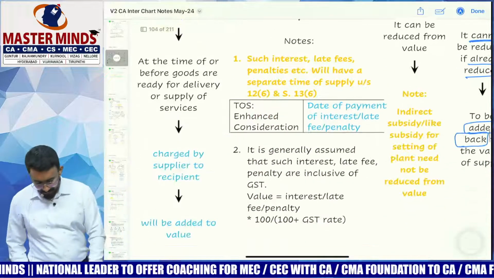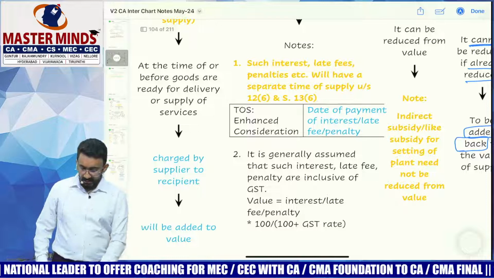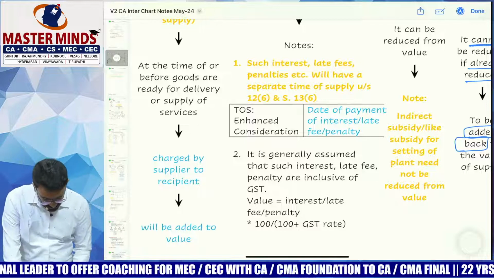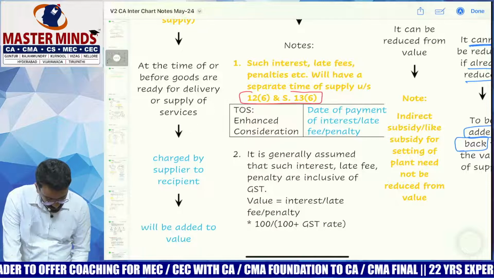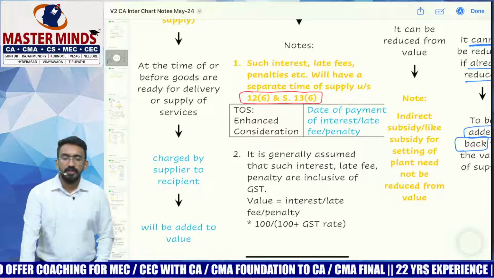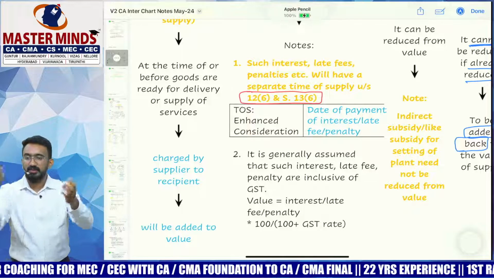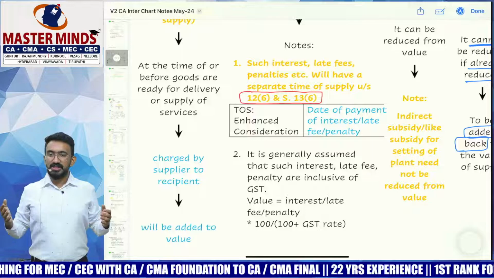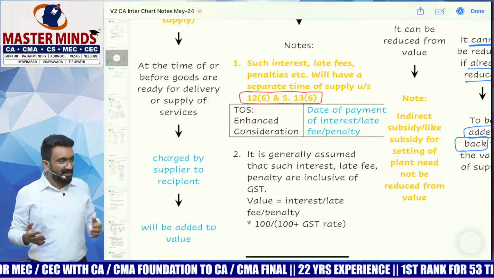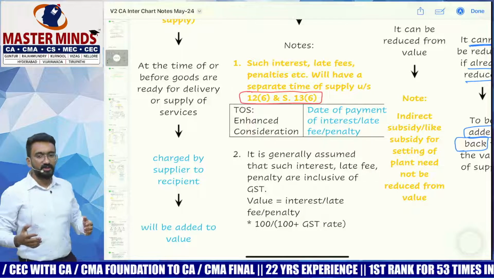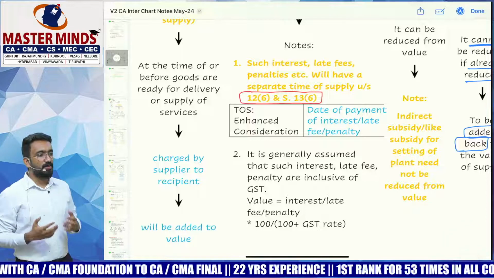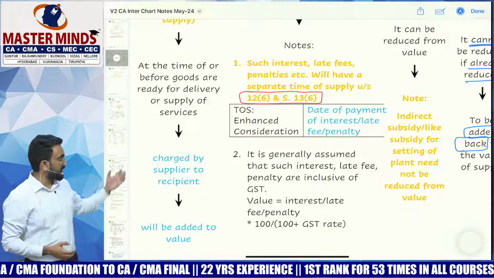There are two notes that we have given there. First one is a section called 12.6 and 13.6. If you remember our discussion that we had in time of supply, subsection 6 is something that we did not discuss, right? I told you that time of supply in subsection 6 is more appropriate to discuss together with value of supply. We are there now.